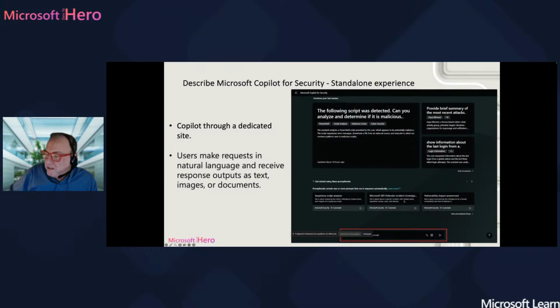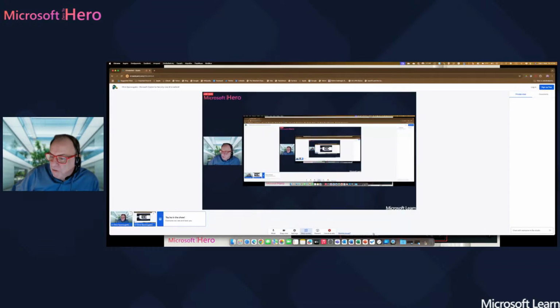Microsoft 365 Defender incident investigation and response, if you want to create reports and present them to the upper management of your company. And also vulnerability impact assessment. And not only this, you can actually write down here your own prompts.